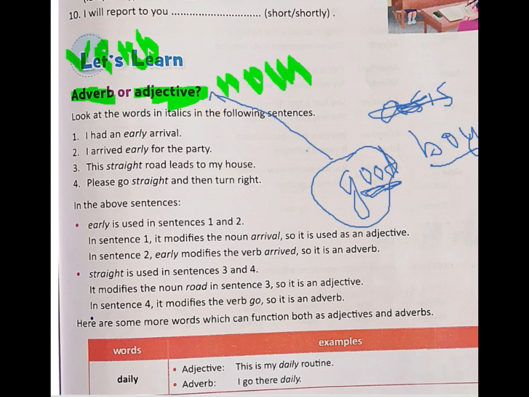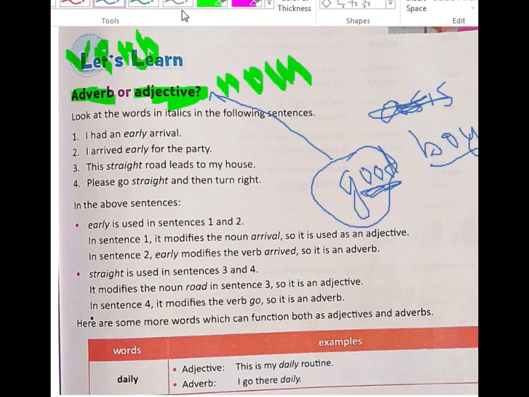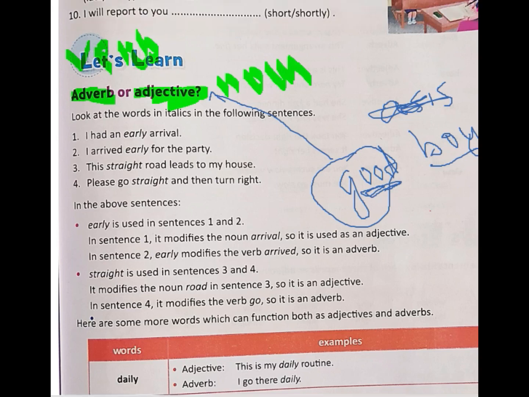Now what is an adverb? An adverb tells you in what way a verb has been done. Like the example I had given, shout loudly or speak loudly. Or, let's do something else: ran quickly.